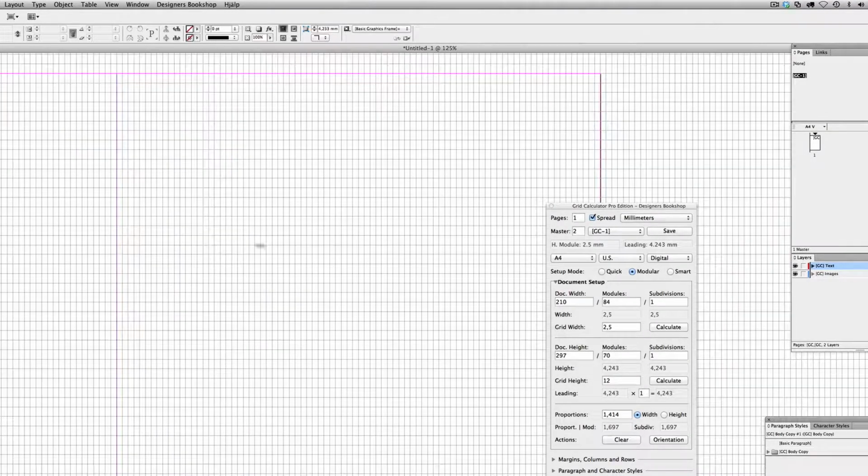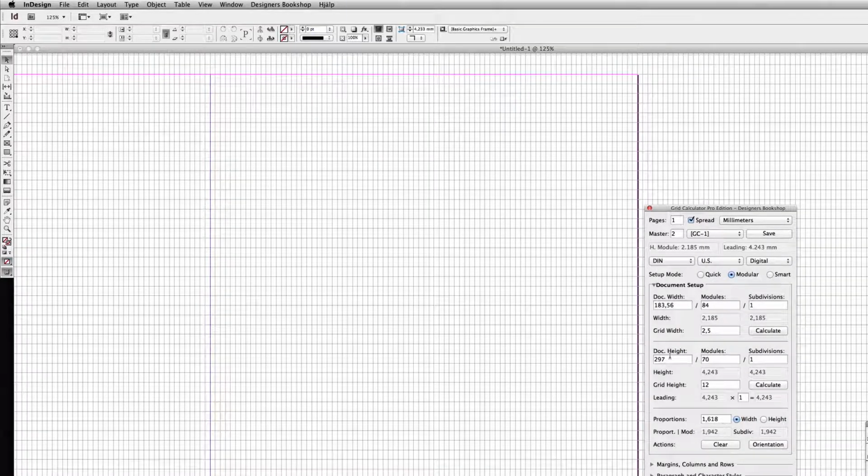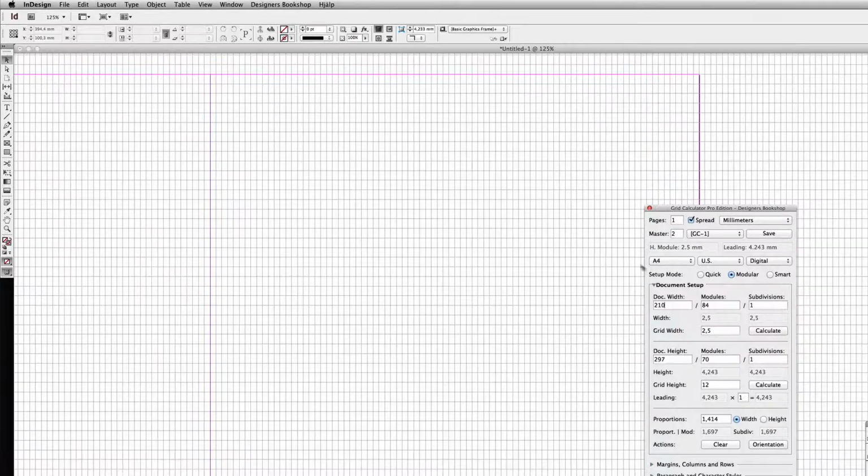So that's basically it. If you want to change your proportion, you can enter that here. Let's say I would like to have the golden section. I can enter 1.618, and then I'm just going to press enter. This is going to edit the width of the document, because this is what I have selected here. If I press enter and take a look at document width, as you can see, it changed. But let's go back to the size of A4. Then I'm going to jump to the smart mode.